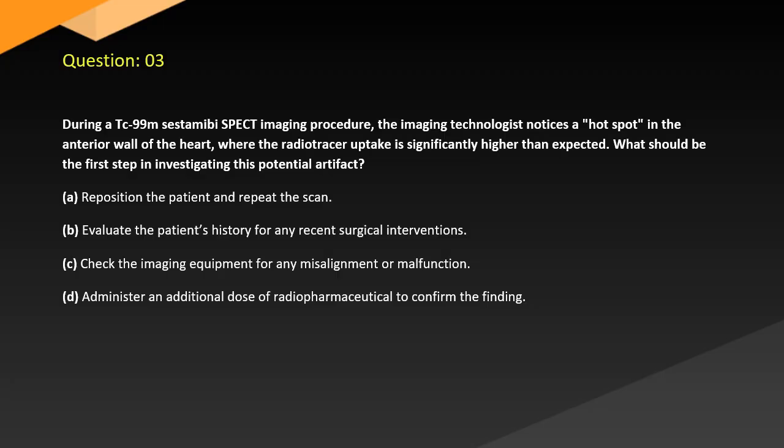Question 3. During a Tc99 SNMMI SPECT imaging procedure, the imaging technologist notices a hot spot in the anterior wall of the heart where the radiotracer uptake is significantly higher than expected. What should be the first step in investigating this potential artifact? A. Reposition the patient and repeat the scan. B. Evaluate the patient's history for any recent surgical interventions. C. Check the imaging equipment for any misalignment or malfunction. D. Administer an additional dose of radiopharmaceutical to confirm the finding.